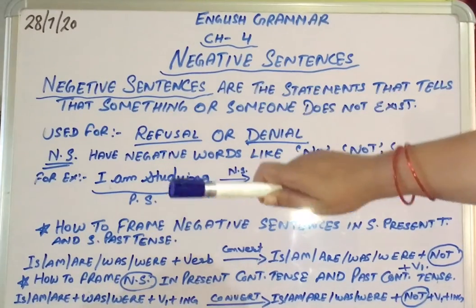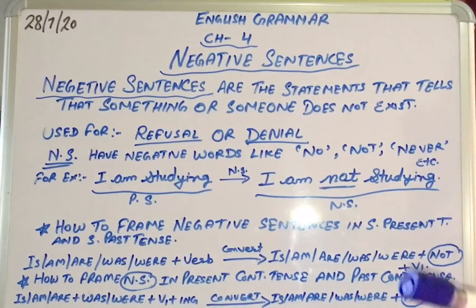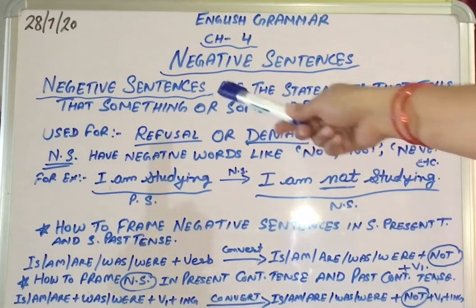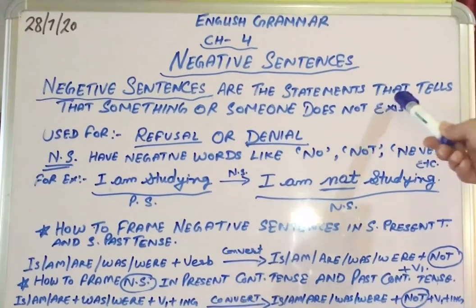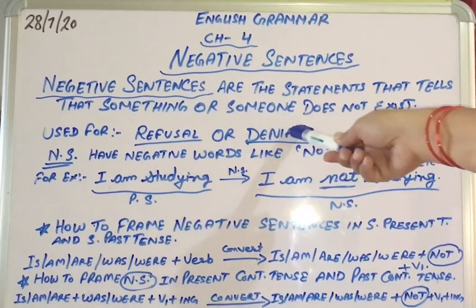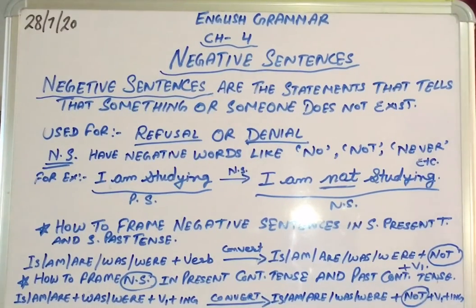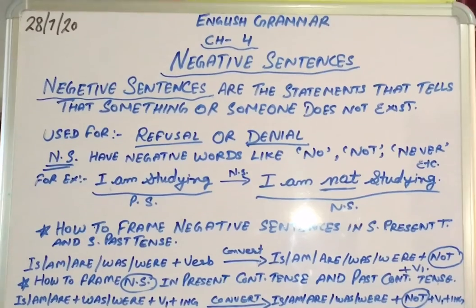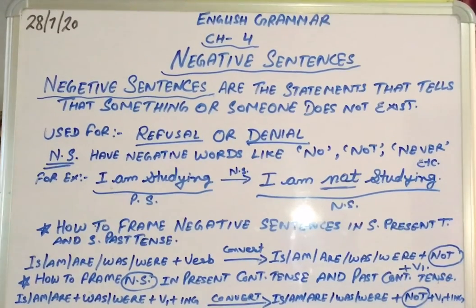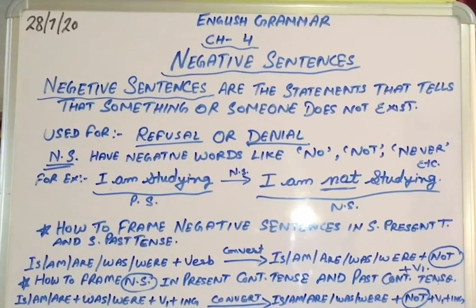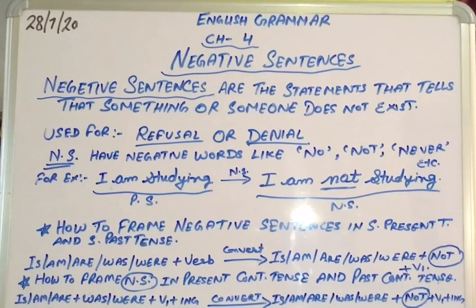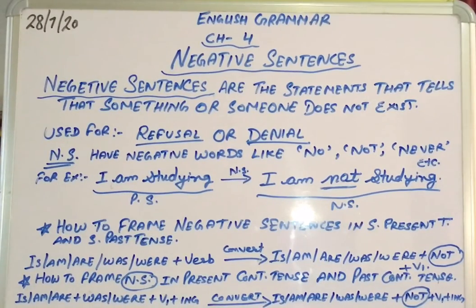If we are going to define negative sentences, what are negative sentences? Negative sentences are the statements that tell that something or someone does not exist. For example, if we want to say that someone is not studying properly, what should the sentence be?